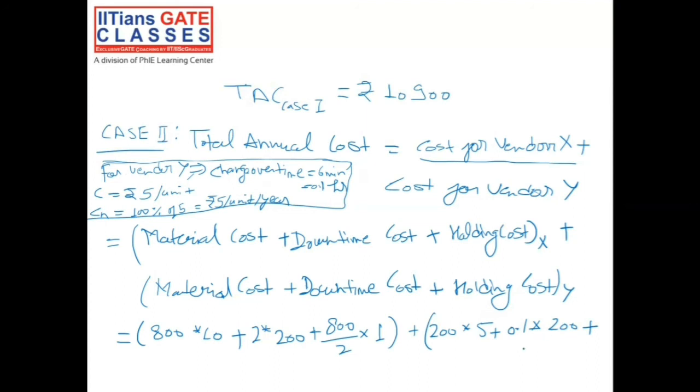We are ordering only 200 pieces and holding cost is Q by 2 into CH, so plus 200 by 2 into 5. So total annual cost for case 2 would be equal to rupees 10,320.